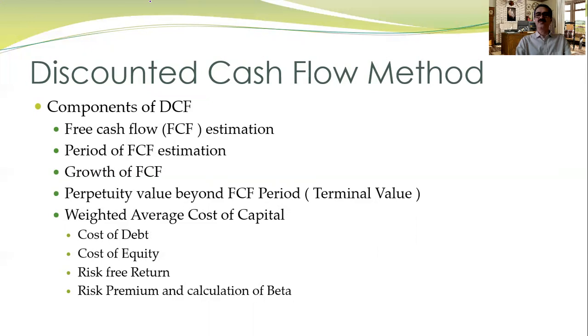Then perpetuity value beyond the FCF period. So there is a terminal value, and after that we have the infinite period of time where we expect small changes in the projection.